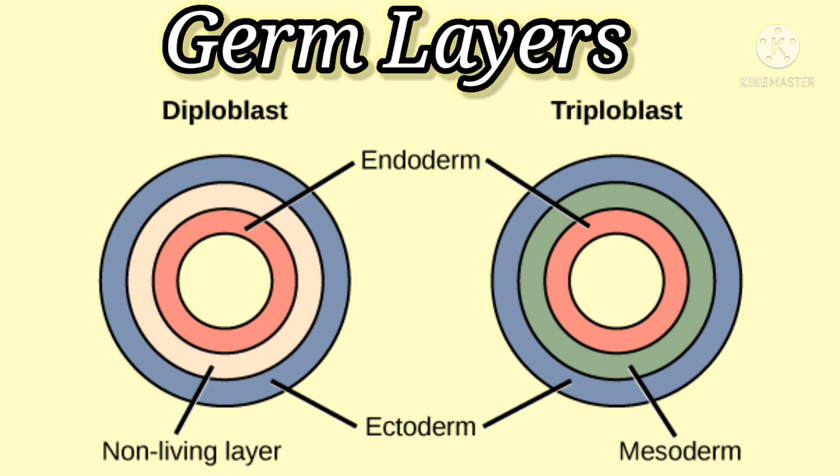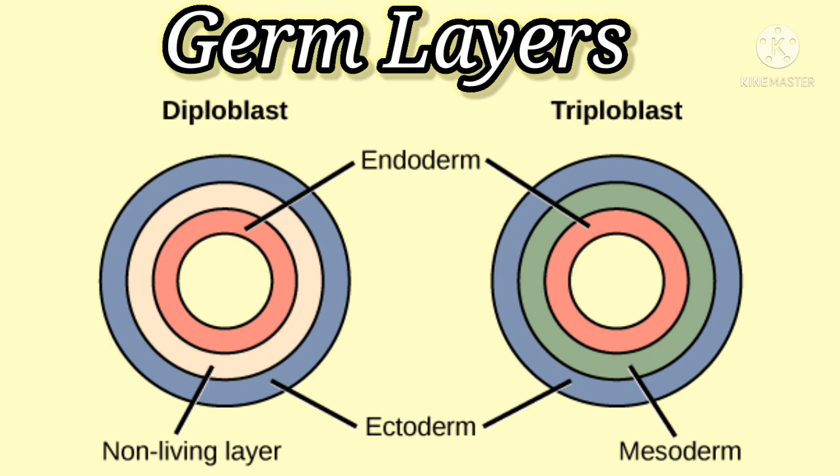They are ectoderm, endoderm, mesoderm. The animals that have three germ layers are called triploblastic animals. Example, rabbit. Okay. So diploblastic means two layers: ectoderm and endoderm.